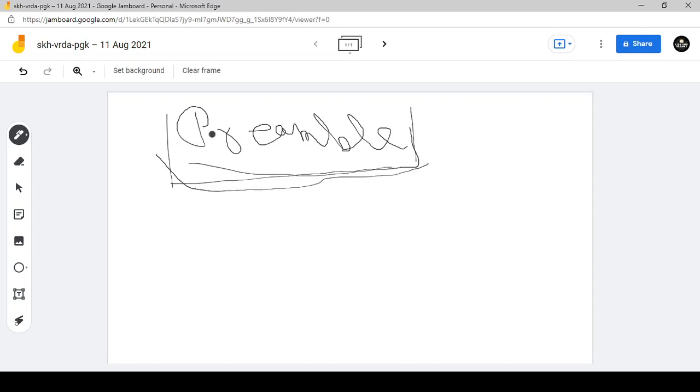Now there is a lot of controversy regarding the preamble. The first case regarding the preamble that we should know is Sajjan Singh versus State of Rajasthan. Okay, Sajjan Singh versus State of Rajasthan.